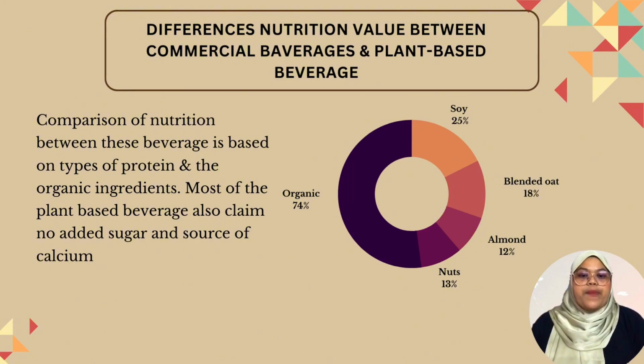So in this video, I would like to present the differences in nutrition value between plant-based beverages and commercial beverages. As we can see on the chart, the comparison of this kind of beverage is mostly based on the type of proteins and the organic ingredients. Most plant-based beverages contain nut ingredients such as almond, hazelnut, and soy, and mostly, 74% use organic ingredients such as oat or grains.